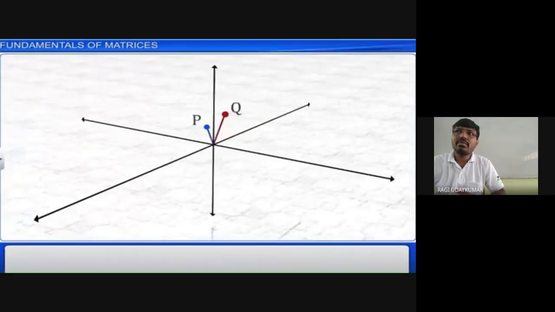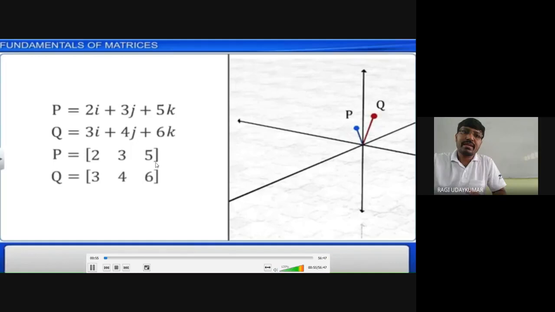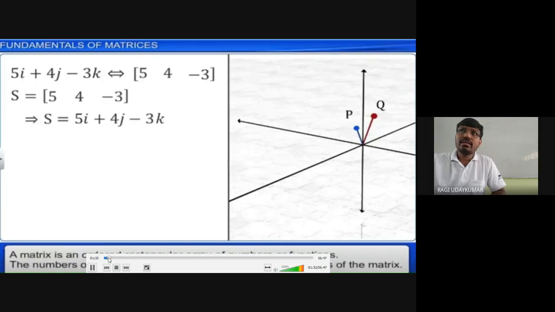Like that, a multi-dimensional point is there in space. P is the point present in space. If it has 3 coordinates, 2, 3, 5, and 3, 4, 6, this is called a matrix.